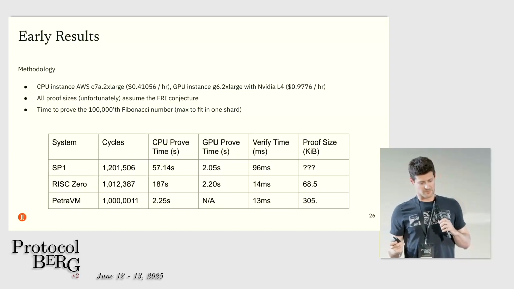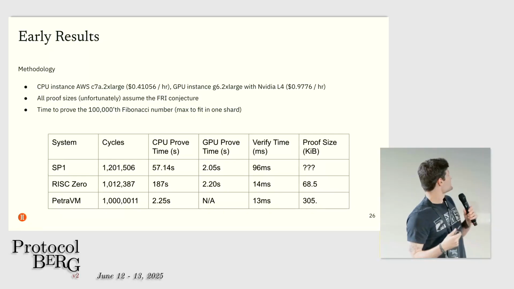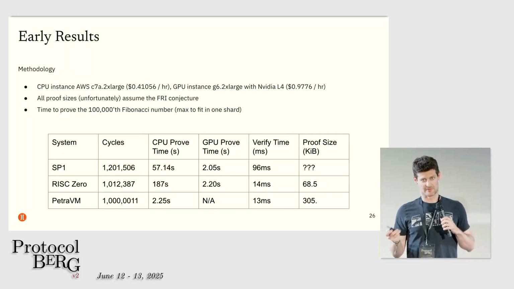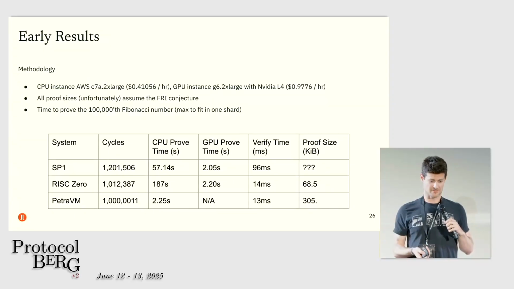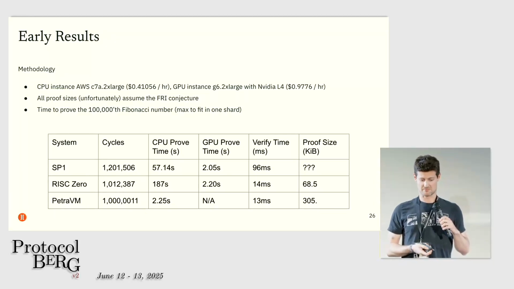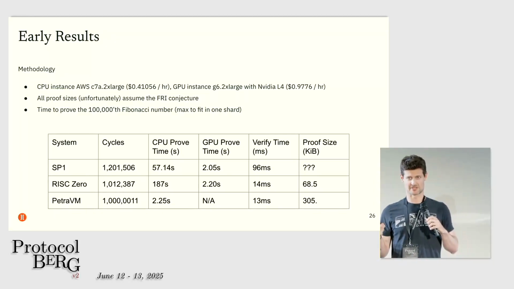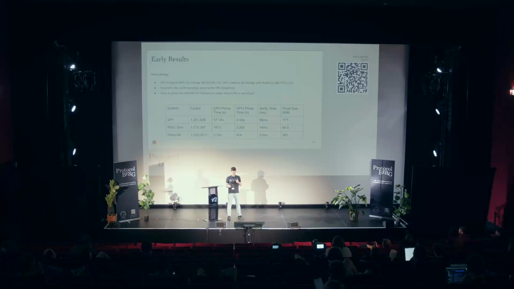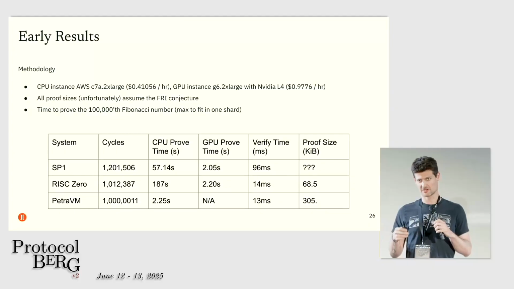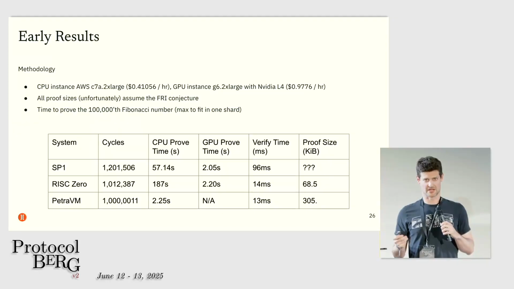And basically the cycle count is similar. This is for the 100,000th Fibonacci number, so it's something like 10 cycles per Fibonacci number. And our CPU performance, multi-threaded on an 8-core machine, is basically very close with the GPU performance of these competitor systems right now. I do think there's some overhead. We basically picked a number that would fit within a single proving shard of both of these systems. I think if you have multiple shards, their throughput might go up by 2 or 3.